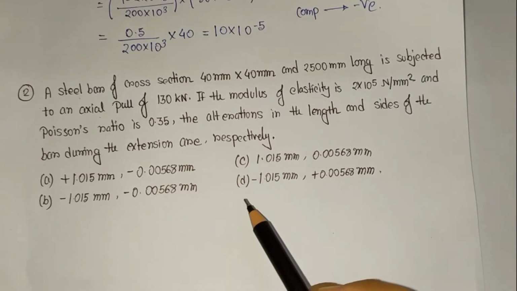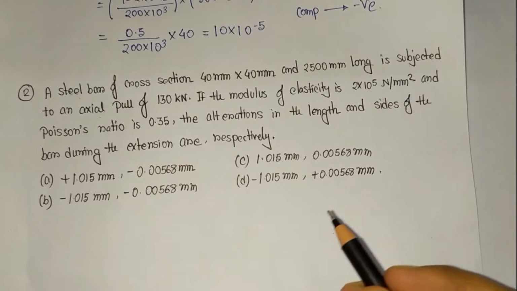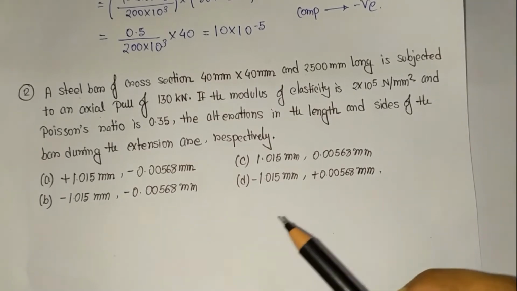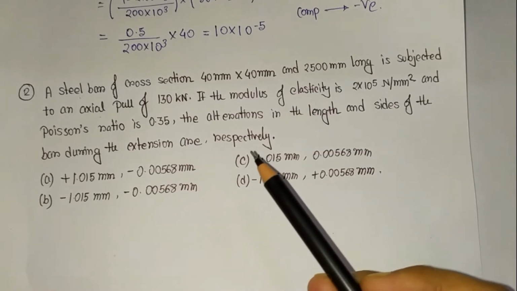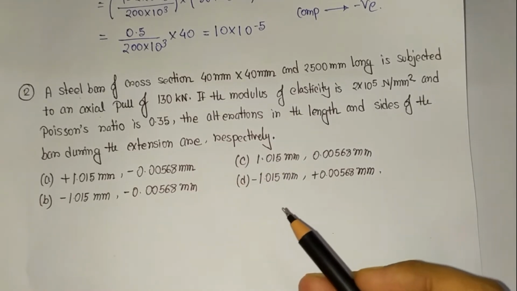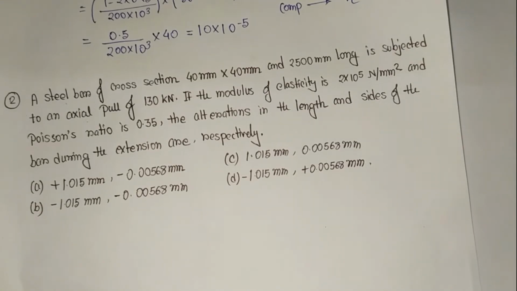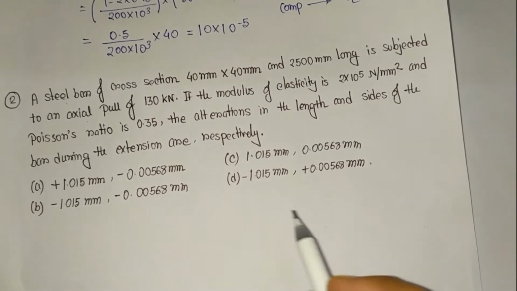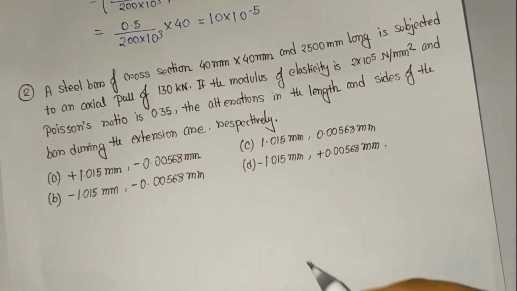So in this question, all the dimensions of the bar are given. What they have asked is the change in length and the change in width. We have to calculate that. So at first, let us find what tensile stress is generated on the bar.